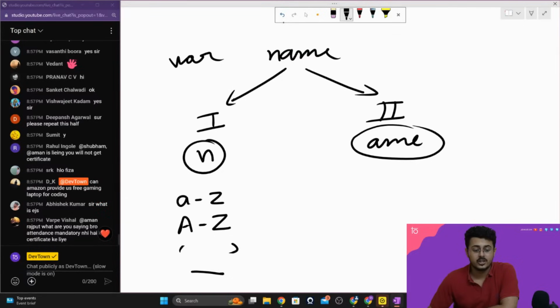It should not be anything else. It should not be a number. It should not be a special character. Only small a to small z, capital A to capital Z, or an underscore itself.